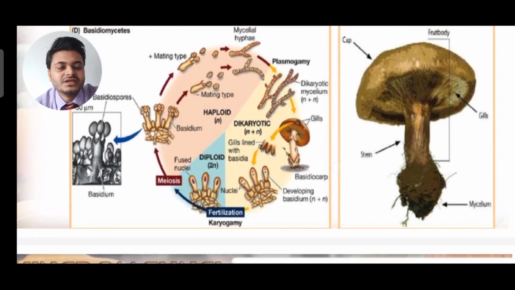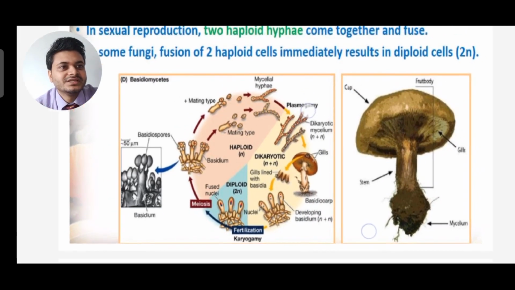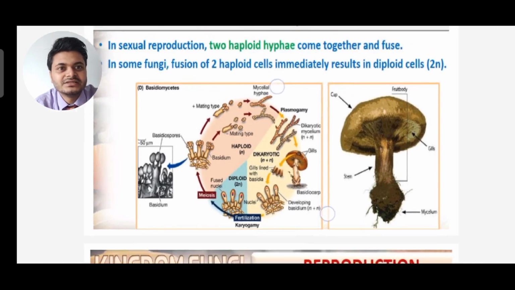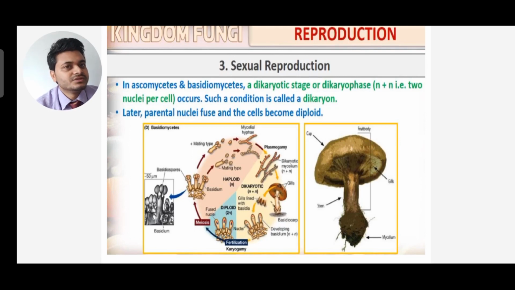This is the agaricus life cycle they have shown. Basidiospore will be formed, and the fruiting body is basidium. You can see inside the gills are there, the mycelium are there, the fruiting bodies are there. This is for agaricus. Next, in ascomycetes and basidiomycetes, a dikaryotic phase or dikaryophase, that is n+n, two nuclei per cell, occurs.